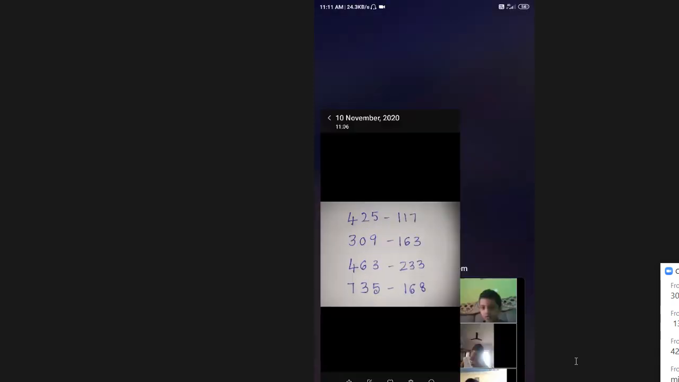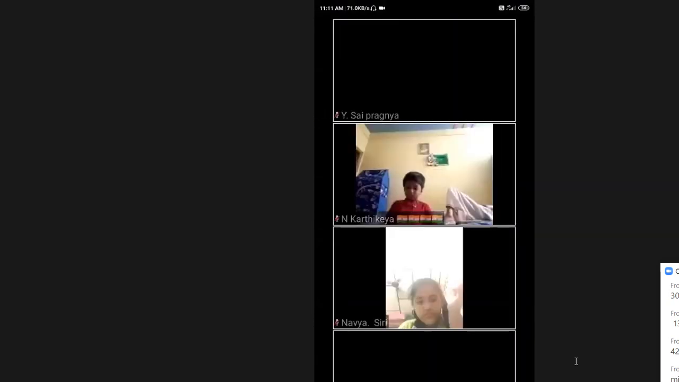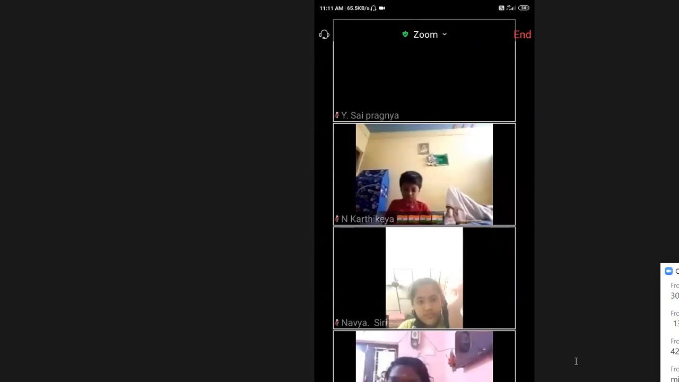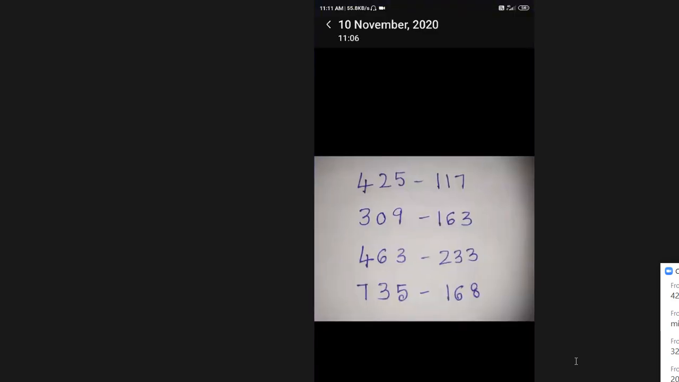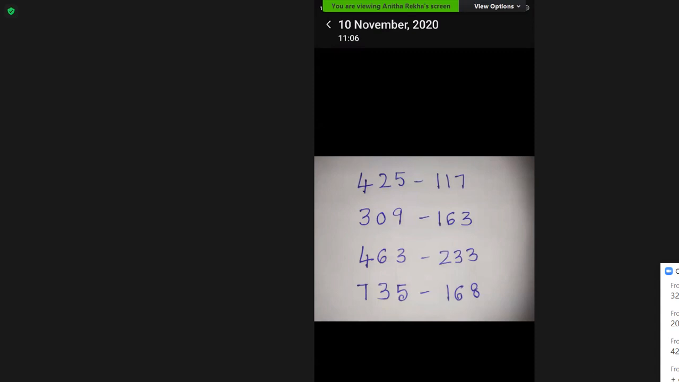You should start doing using the column method, Navya. I have done 2 sums and shown you how, you have to do like that now. Prem Charan, the last question, 735 minus 168, is given. First you have to start from the ones place. Ones place you did. Now the hundreds place.